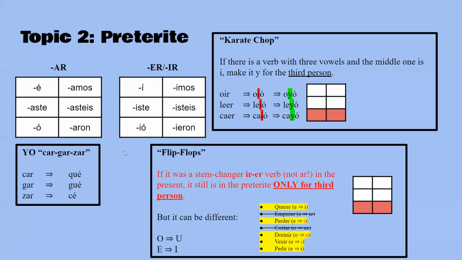Flip-flops: any verbs that we just talked about that were stem changed in the present tense, only the IR, ER verbs, not AR. If they were a stem changer then they still will be, but it's a little bit different. They can only be O to U or E to I. So here are examples of verbs that were irregular in the present.